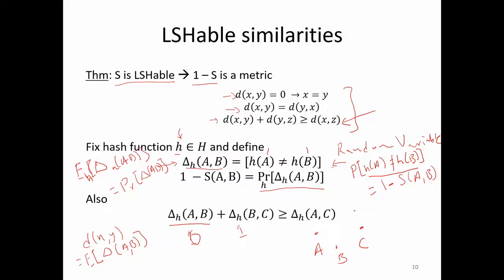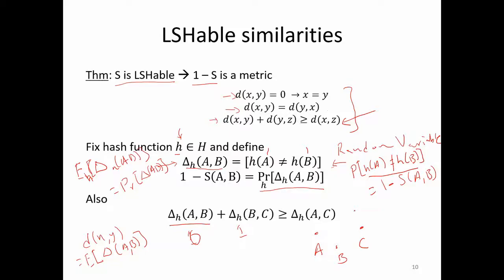So what we have shown, just to summarize, is that if S is LSHable in the sense of Charikar LSH, then your 1 minus S has to be a metric.